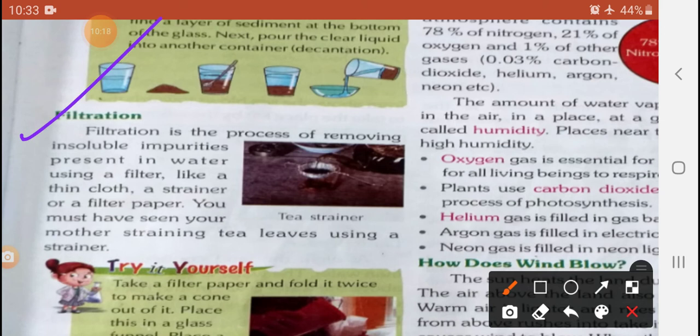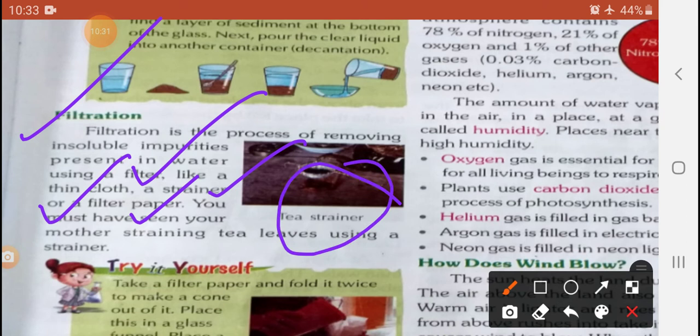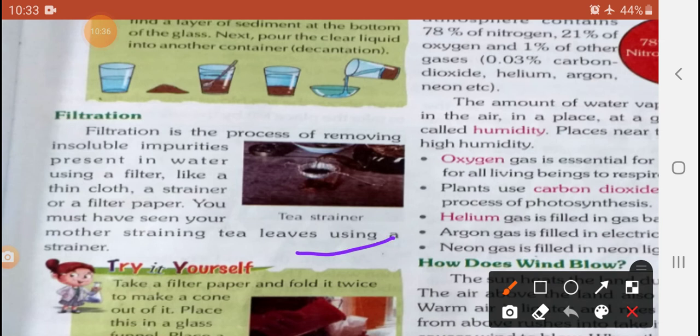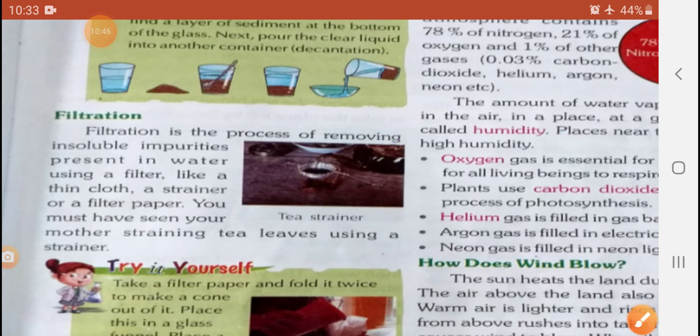You will take the example: remove insoluble impurity present in water with the help of a filter, like a cloth, a cloth strainer, or filter paper, my dear student. Tea strainer, the example you will try yourself. It is very important, this example is given here. You will use a tea strainer to filter the tea leaves separately, my dear student. With the help of this, this type of process is called filtration.